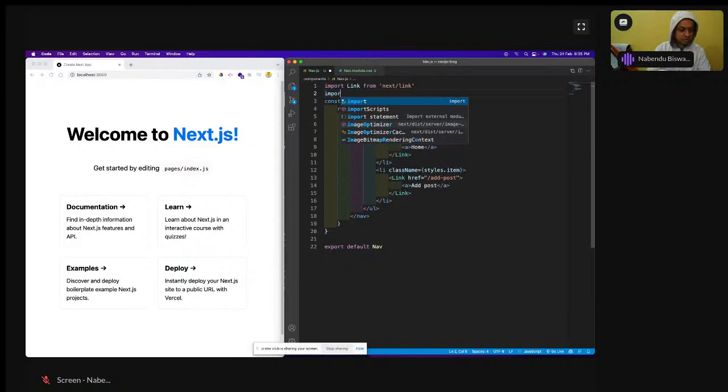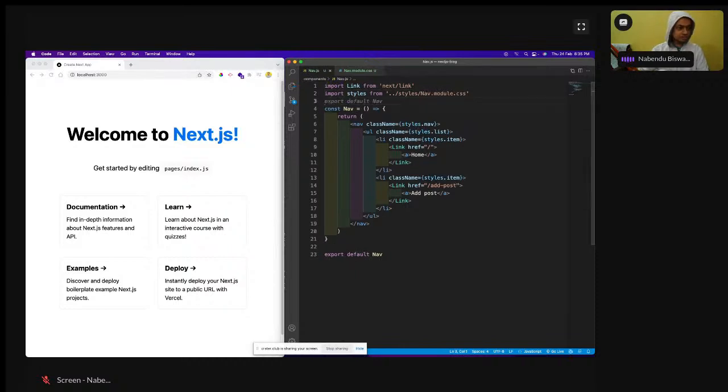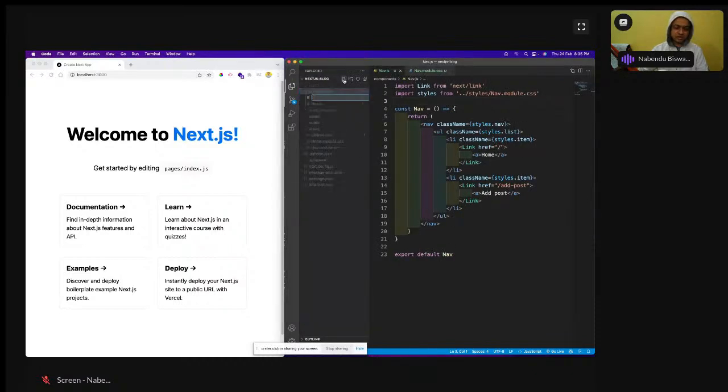After that, import styles from styles nav.module.css. Okay, so both of these things we have done. Now let us have a postcard also. Postcard component also we are going to have. So inside the same thing, let us first create the basic components, then we are going to show it.